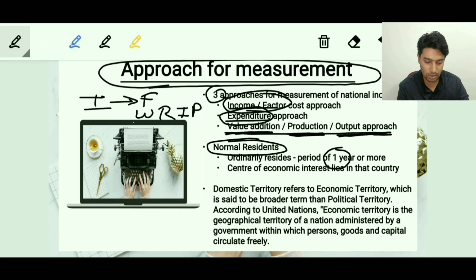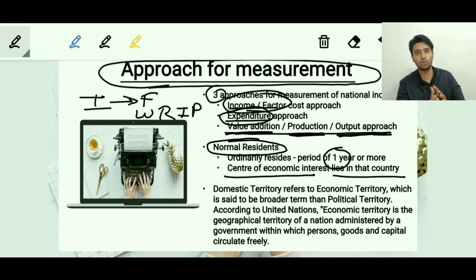Besides, the second criteria is that the center of economic interest should lie in the country. If you meet these two criteria, even though you may be a foreign national, you still will be considered a normal resident, and your contribution to the nation's wealth will be considered as the national income in GDP. I hope we are clear. This was just a term which we had used in the beginning of the lecture, so I just thought of highlighting it back here.